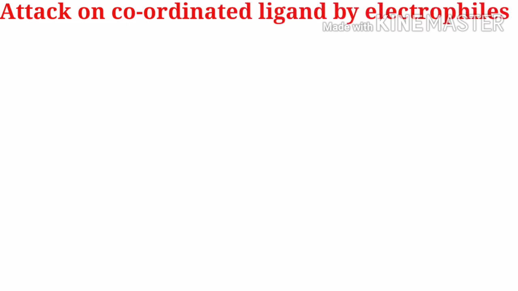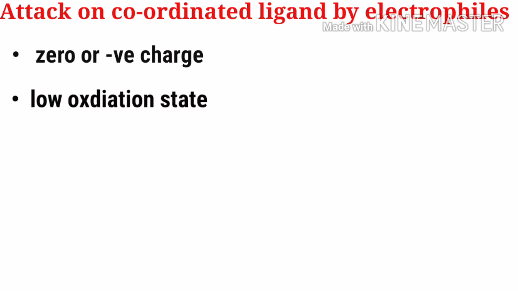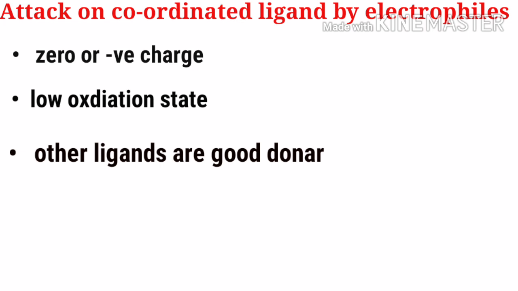Till now we have studied about nucleophiles. Now onwards we are going to discuss how electrophiles attack a coordinated ligand. Certain conditions are required for favoring electrophilic attack. The conditions are no charge or presence of negative charge on the complex. Metal should have low oxidation state, and the other ligands are good donors.